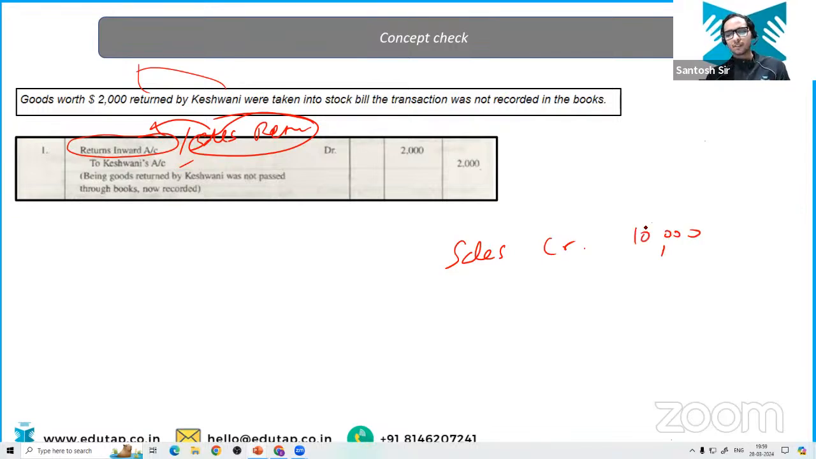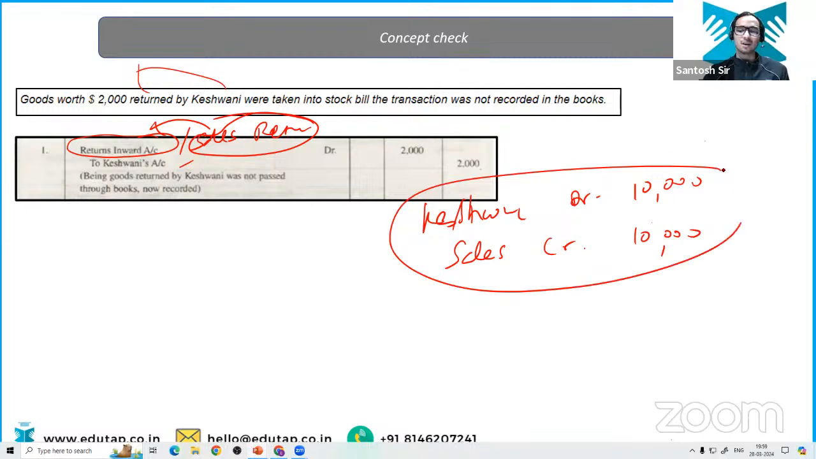Suppose 10,000. And whatever party we are selling something to, that party will be our debtor because he is not paying us money. So suppose Keshwani is a debtor. So this will be the entry while we are selling goods of rupees 10,000. Now Keshwani has returned us the goods worth rupees 2,000. Now he doesn't owe us 10,000 because he has returned goods worth rupees 2,000. Now he only owes us 8,000 rupees.